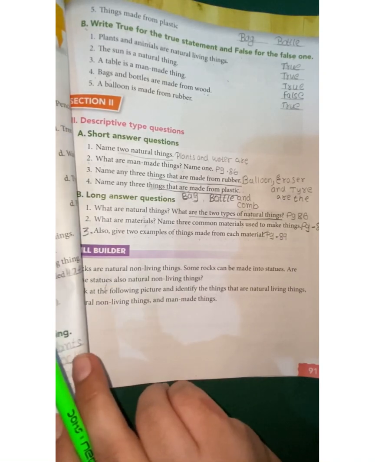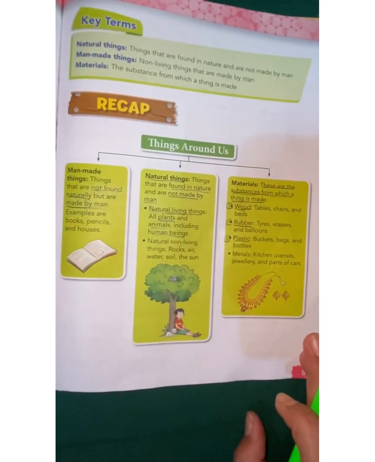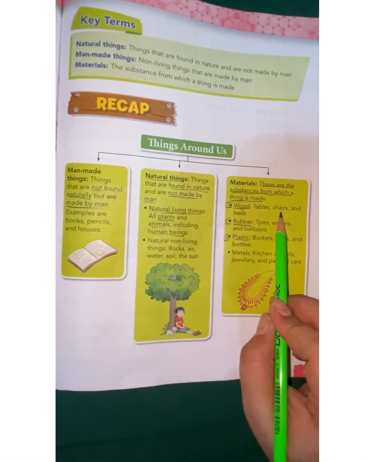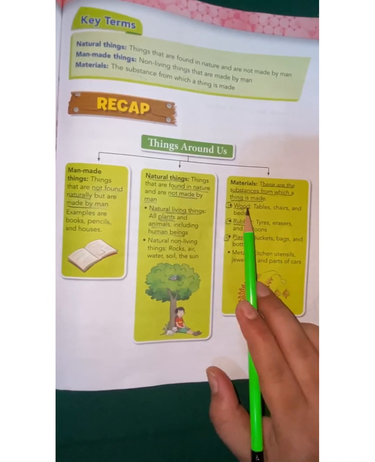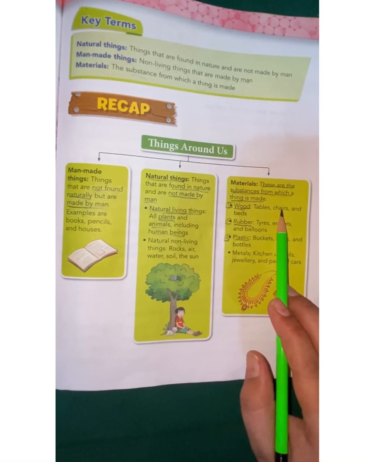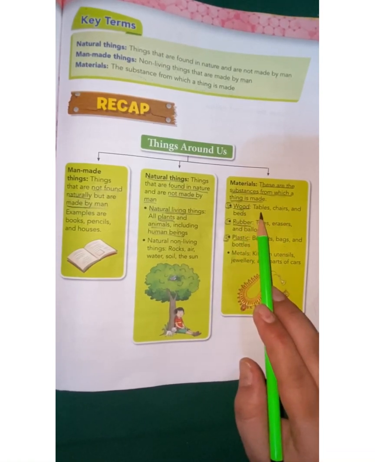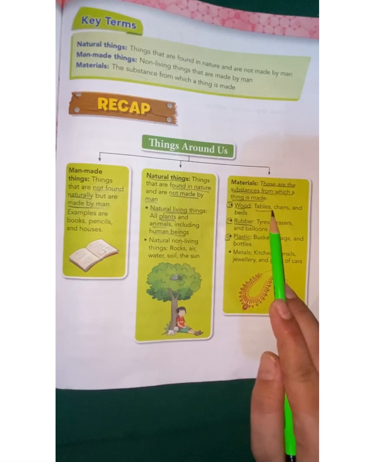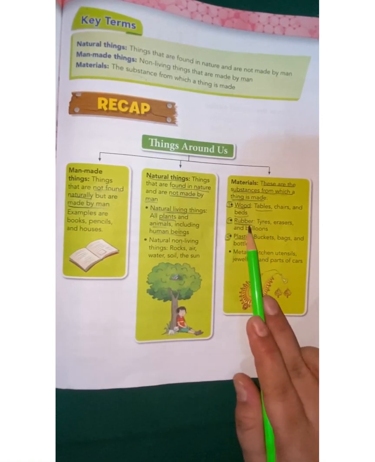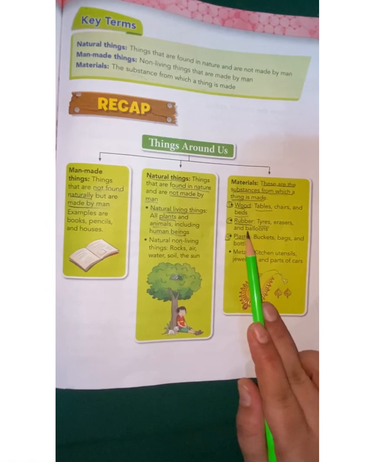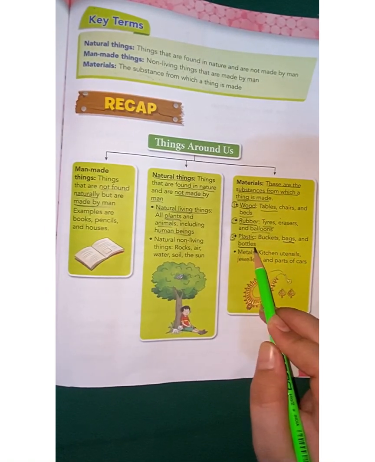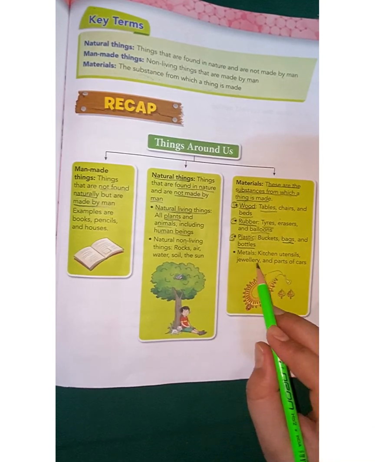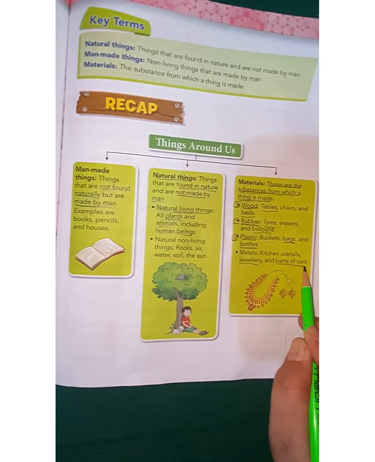Third one, give 2 examples of things made from each material. That too we will get from page number 89. We have to write 2 examples of each. You can write any which you feel is easy for you. First write wood, then write table, chair or beds, whichever you feel is easy. But I will prefer tables and beds. From rubber I will prefer tires and balloons. From plastic I will prefer bags and bottles. And from metal, jewelry and parts of a car.